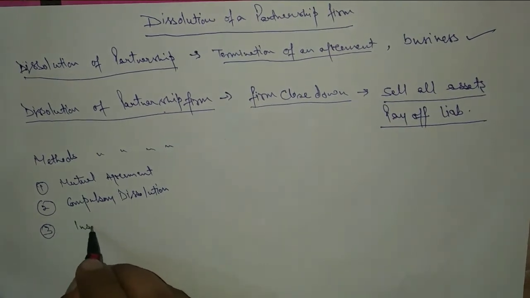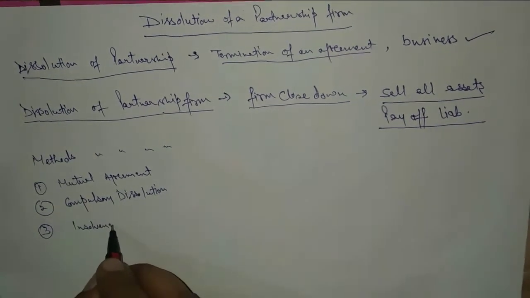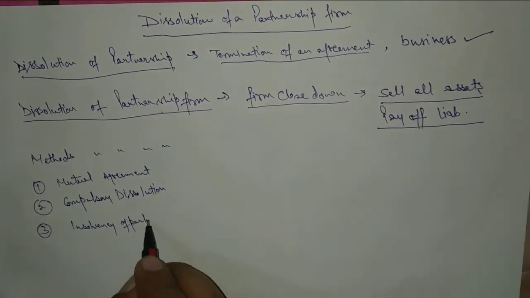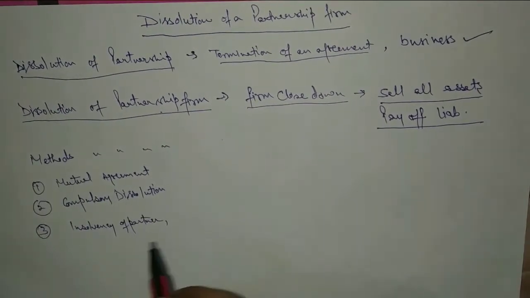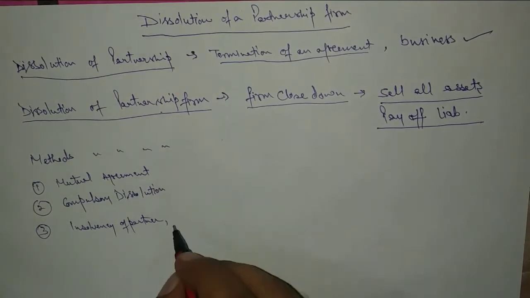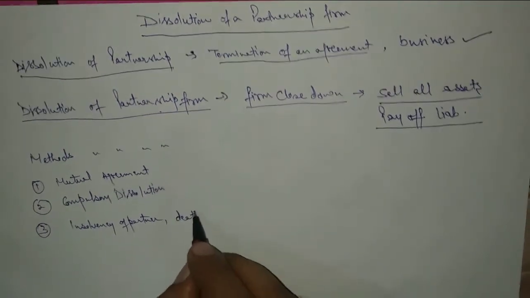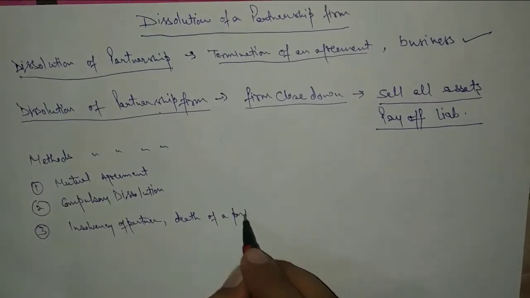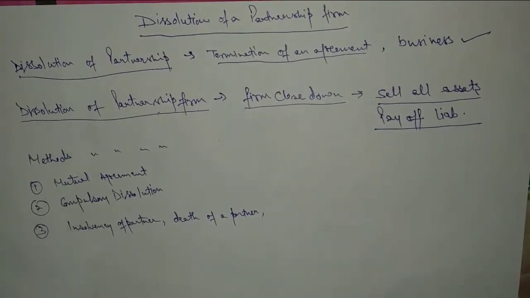Suppose there is insolvency of a partner, or death of a partner, or what can the other reason be?